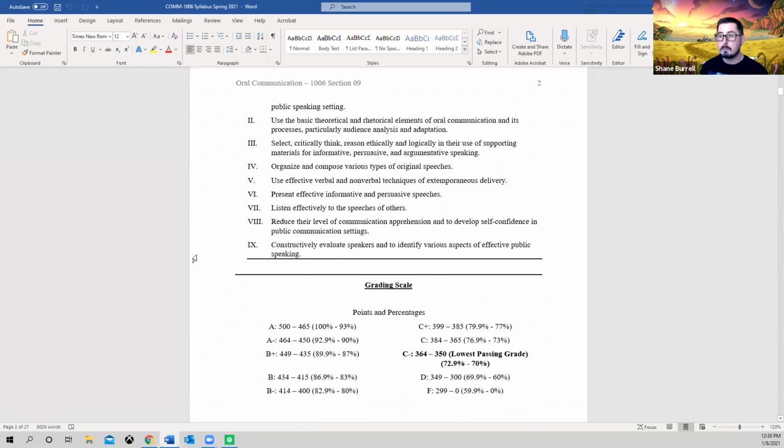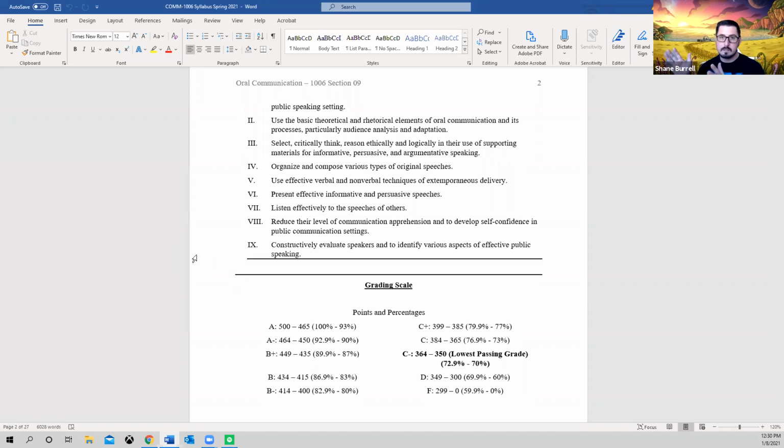You're going to be able to present effective, informative, and persuasive speeches. You'll listen effectively to the speeches of others, which is like your peers. You'll be able to reduce the level of communication apprehension and develop a sense of confidence in public speaking settings. And you'll be able to constructively evaluate speakers and identify various aspects of effective public speaking, okay?